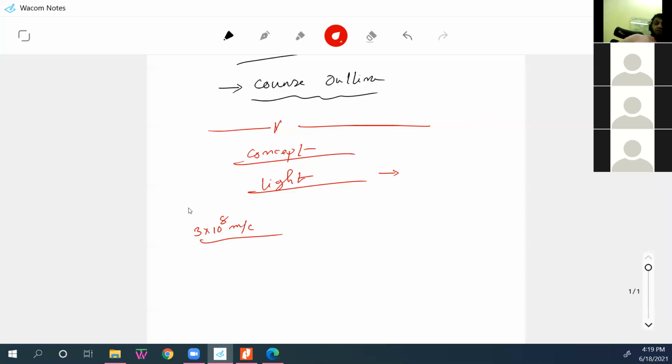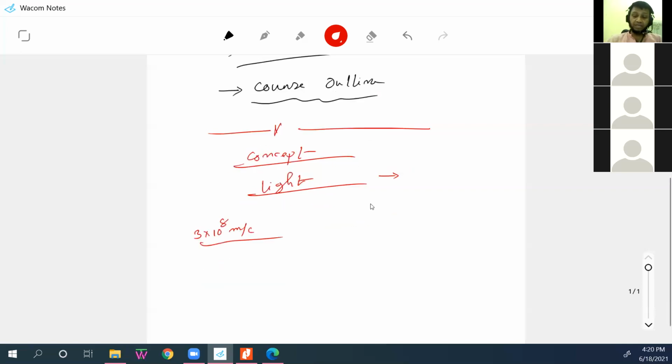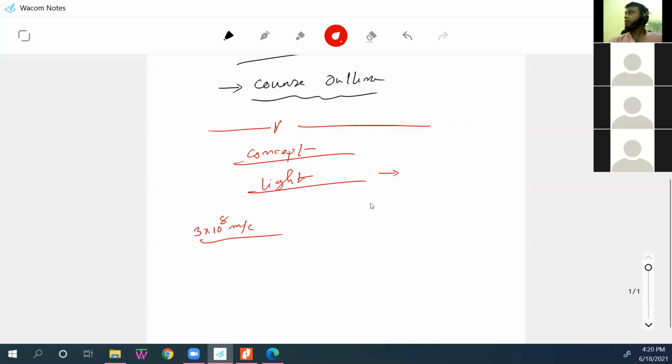So it's very fast. Light has been used as a communication tool for ages, especially in the Middle Ages, when the big kingdoms communicated to the farthest places through light. Probably they had big towers.